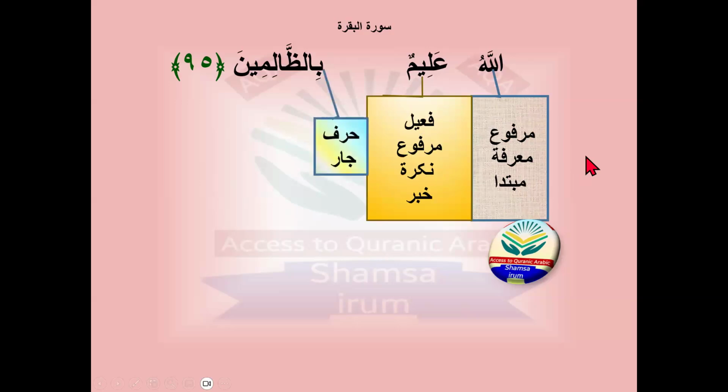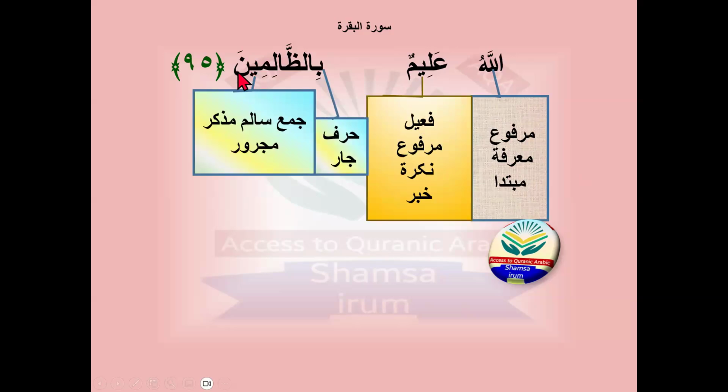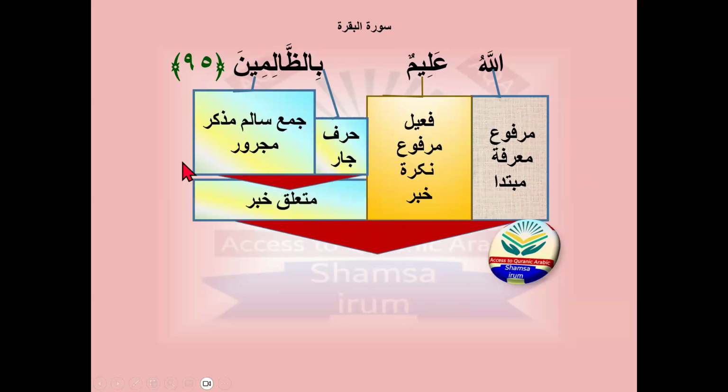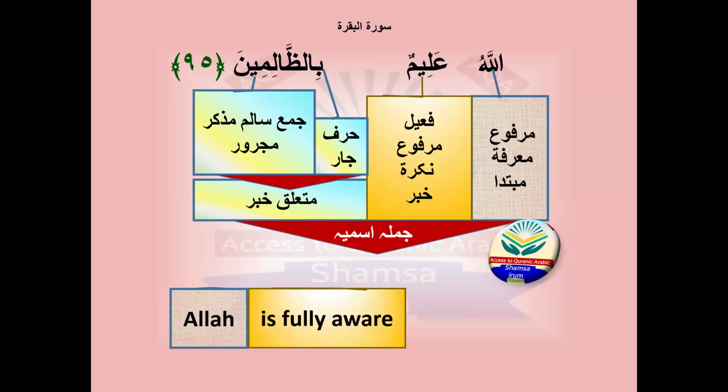Bi-alzalimina: ba is harfu jar. Al-zalimina is jama salim muzakkar in the majrur state. This ina sound is majrur here because of harfu jar. So jar majrur will become a muta'alliq khabar. The whole sentence is mubtada, khabar, muta'alliq khabar, making a jumla ismiya. Translation is: Allah is fully aware.